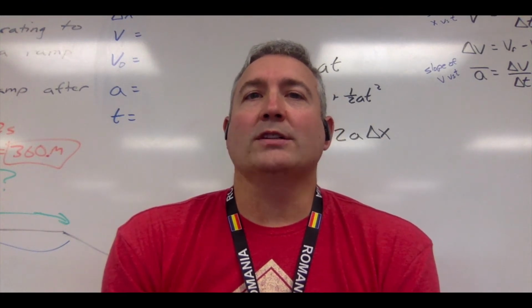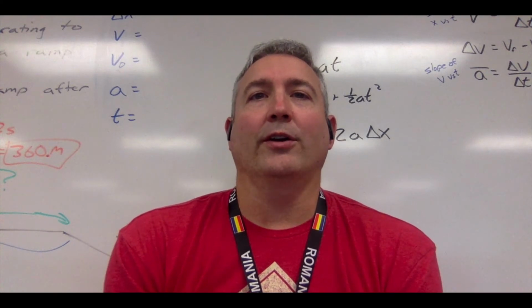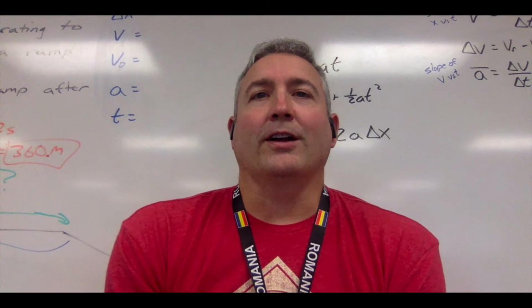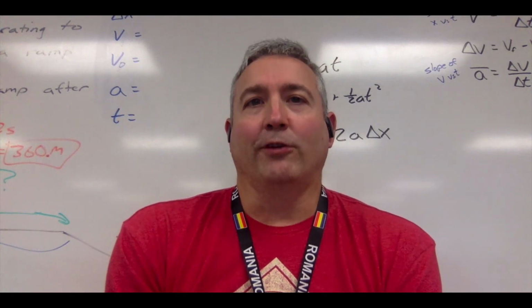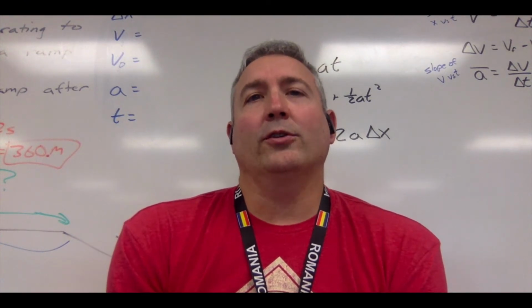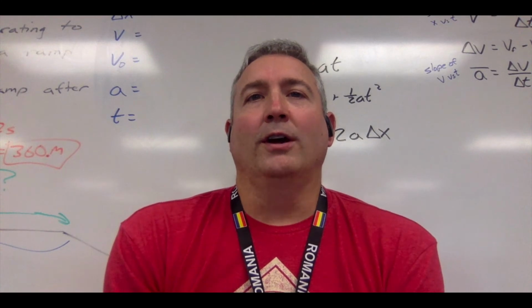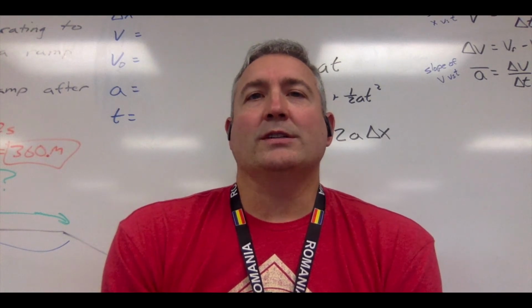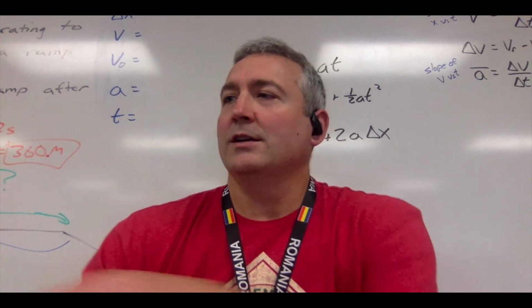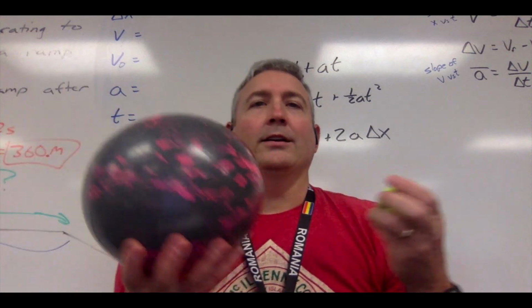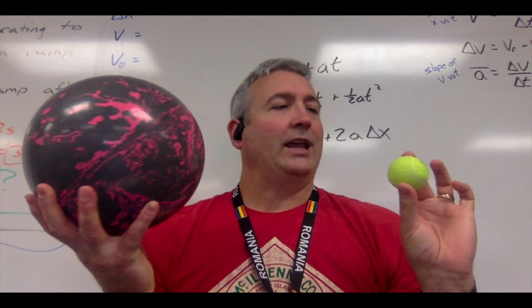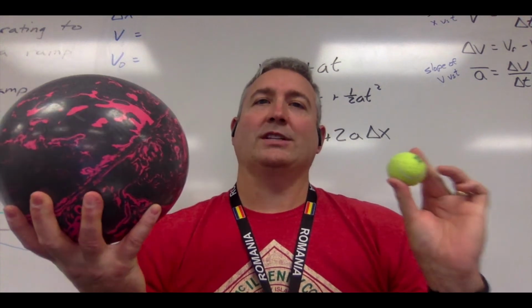And he rolled things down hills with greater and greater slopes and graphed that out and figured out how fast things should fall vertically. And then he also is probably best known for dropping things off the Leaning Tower of Pisa. And his idea was that things that were different masses would fall at the same rate, even though they're different masses. So he would use things that had similar size.